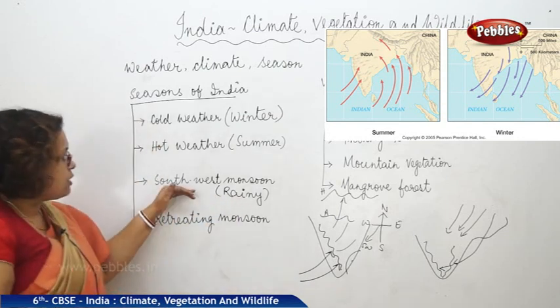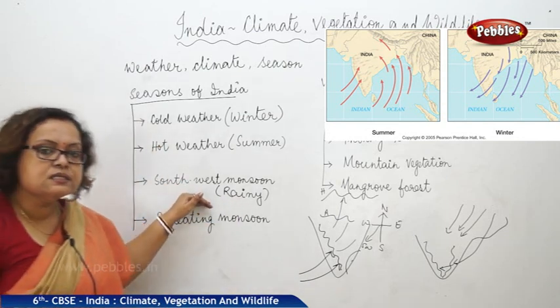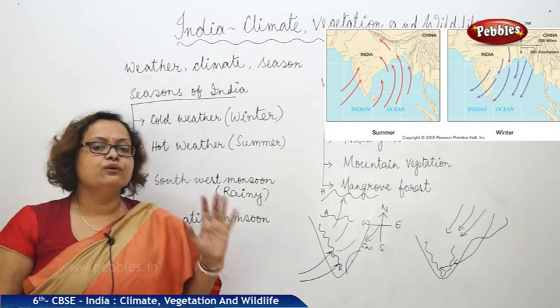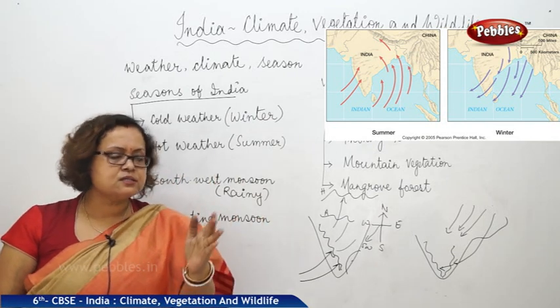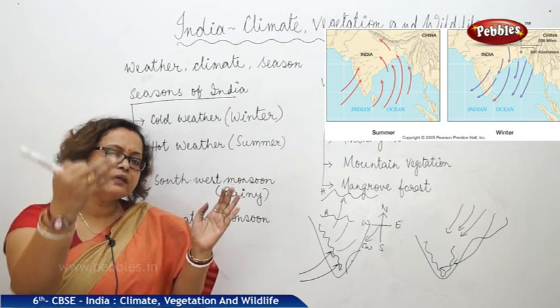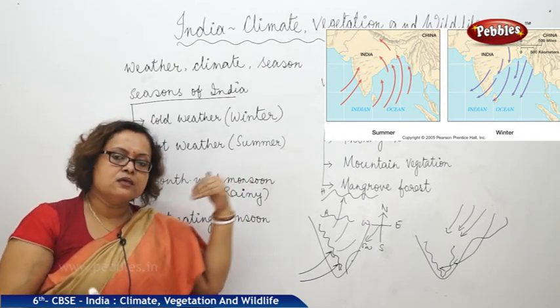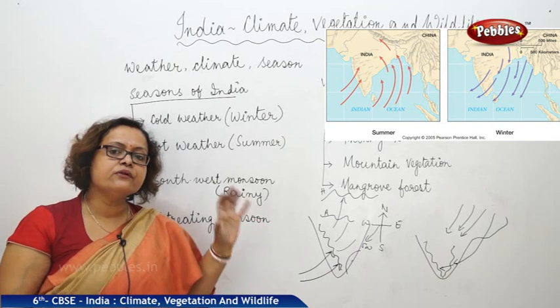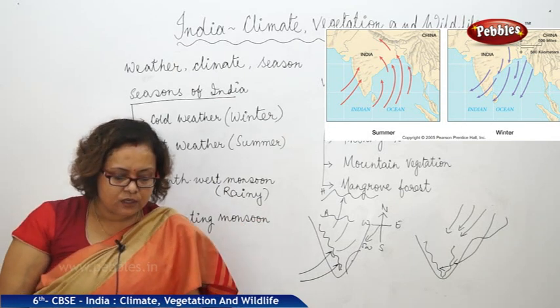The time for the southwest monsoon is mostly May to July, August. From September, it started retreating back. September to November is the time for the retreating monsoon season.